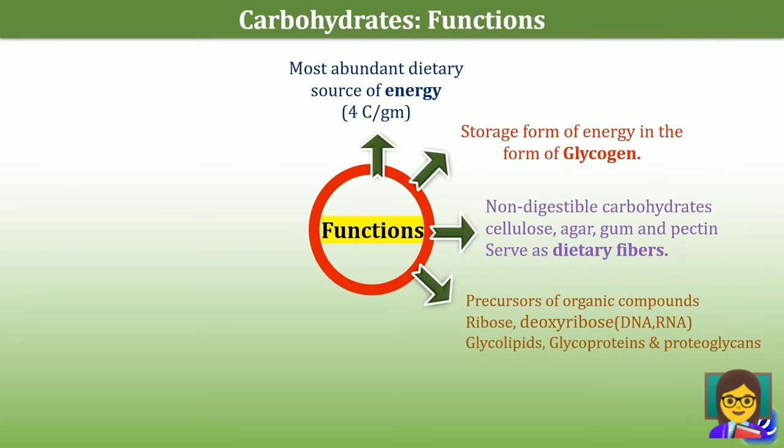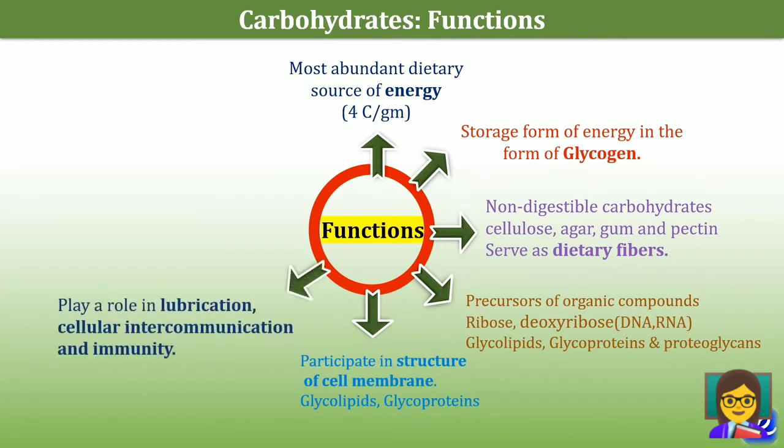They are the precursors of organic compounds. For example, ribose and deoxyribose are important constituents of nucleic acids like DNA and RNA, and they are precursors of compounds like glycolipids, glycoproteins and proteoglycans. Carbohydrates participate in the structure of the cell membrane because glycolipids and glycoproteins are constituents of the cell membrane. They play a role in lubrication because GAGs like hyaluronic acid are important for lubrication of joints, cellular intercommunication and immunity.